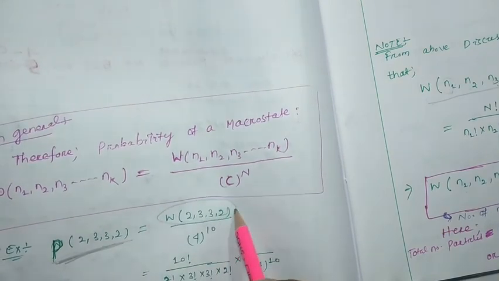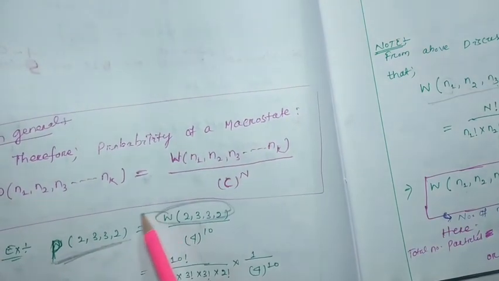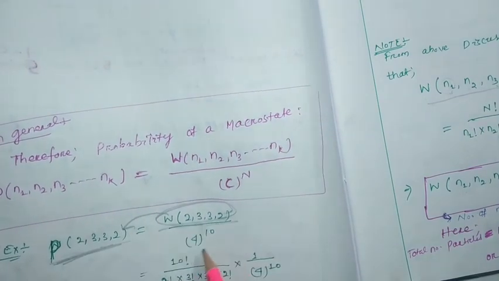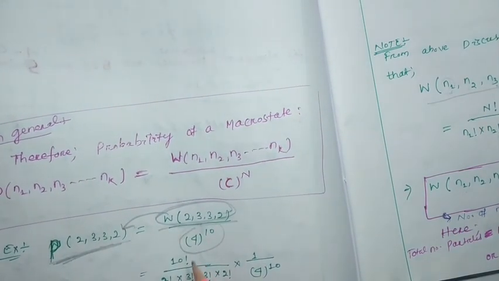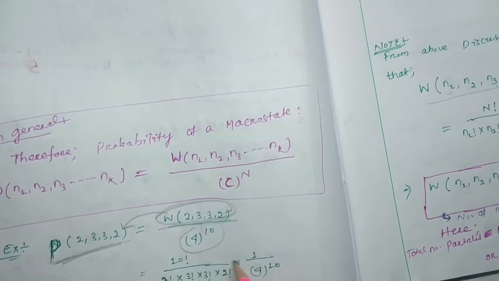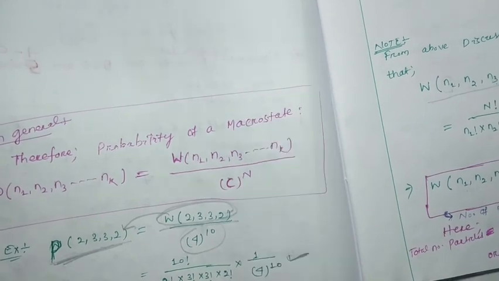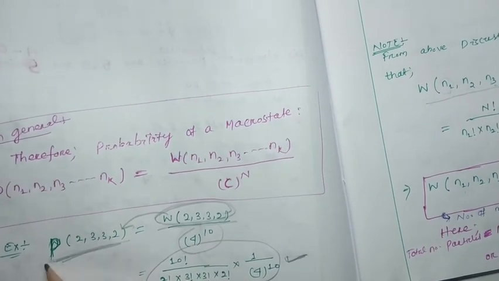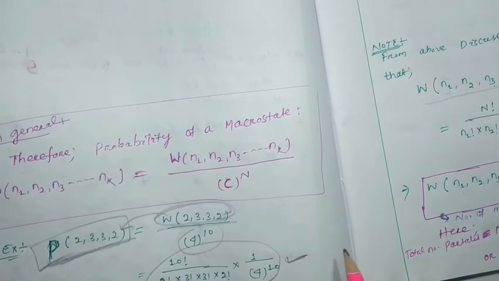The number of microstates of this macrostate divided by the total number of microstates. So for this one, the total number of particles is 10, so 10 factorial by 2 factorial, 3 factorial, 3 factorial, 2 factorial, divided by 4 to the 10. This will be the probability of occurrence of this macrostate.